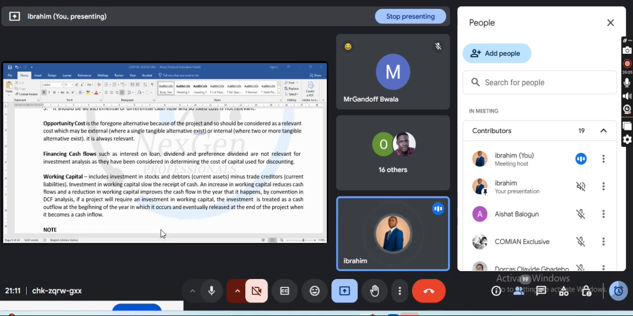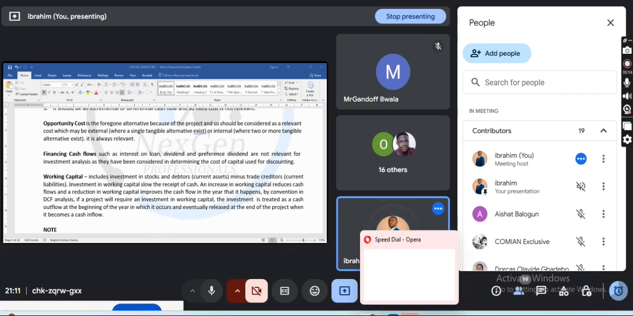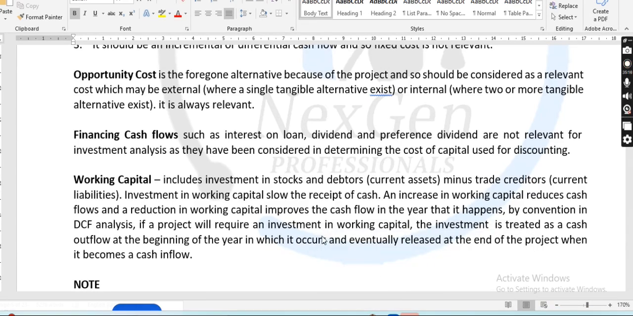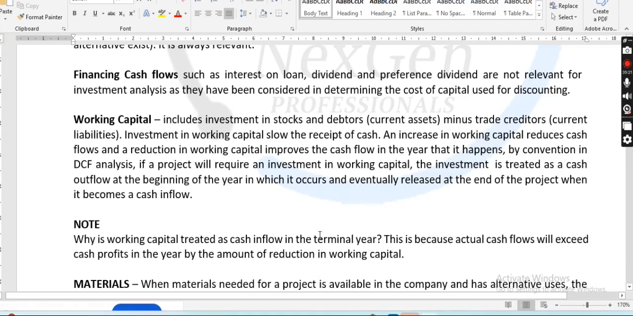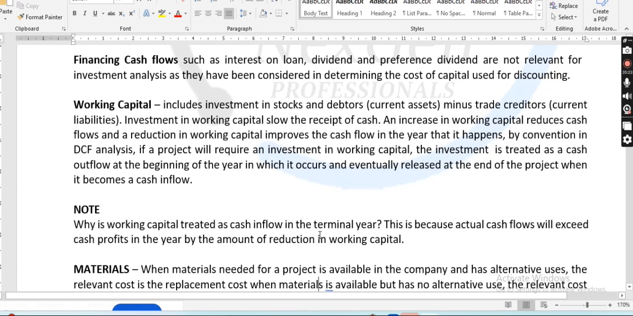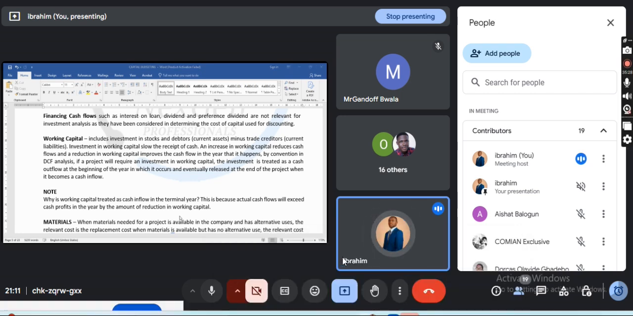Class, I purposely use this so that when we see a question like this, you'll be able to tackle it, right? That is how it works. Now, if that is established, sometimes your working capital will be on a yearly basis. We will get there. Now, why is working capital treated as a cash inflow in the terminal year? What is terminal year, class? Terminal year is the year end of the project.